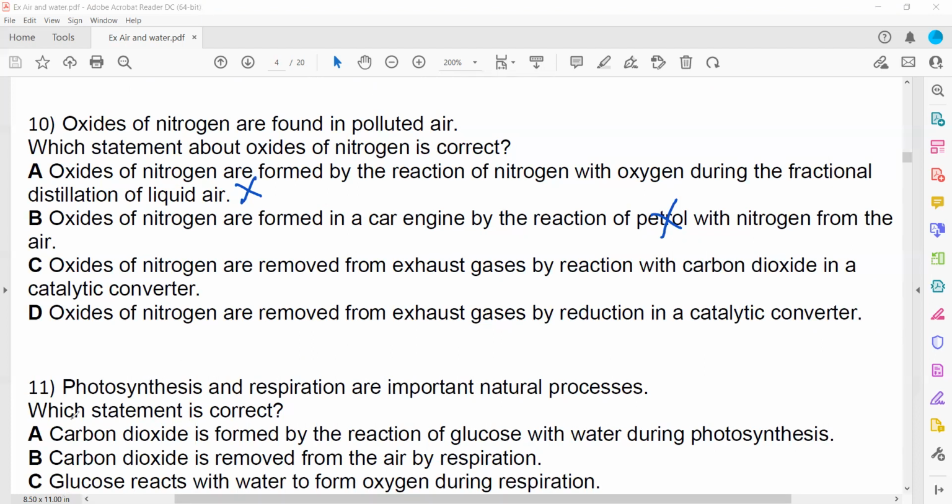Oxides of nitrogen are removed from car exhaust by reacting with carbon dioxide. That is also wrong because it is not reacting with carbon dioxide, it is reacting with carbon monoxide. And oxides of nitrogen are removed from car exhaust by reduction in a catalytic converter. That's true because when oxide of nitrogen and carbon monoxide react with each other, it produces carbon dioxide and N2. So oxides of nitrogen become N2. It means removal of oxygen, or reduction. So D is the right answer.